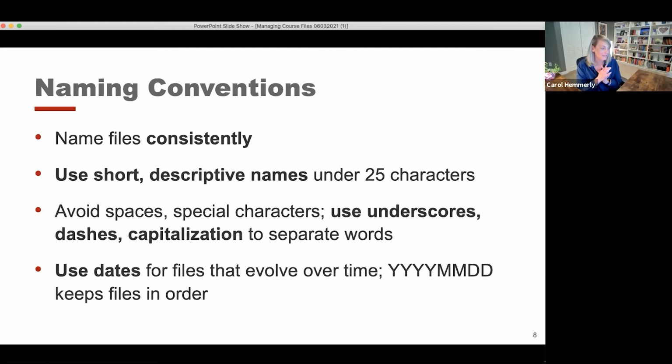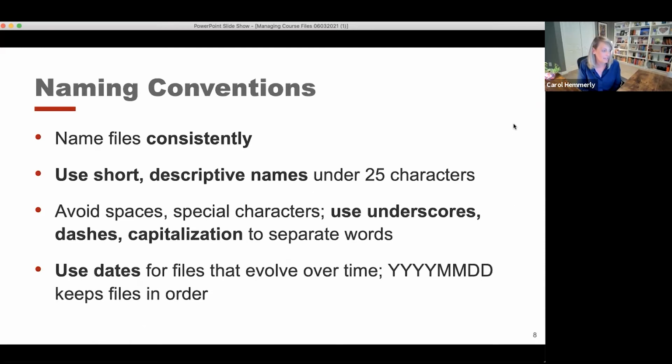But some best practices for managing files are naming your files consistently, using short and descriptive names for your files. And that means not using the default of naming all of your files document or all of your files untitled, but thinking through how somebody mentioned in the chat, they're guilty of that. Oh, Stephanie. So yes, it's just a general good practice to use a method for naming your files.